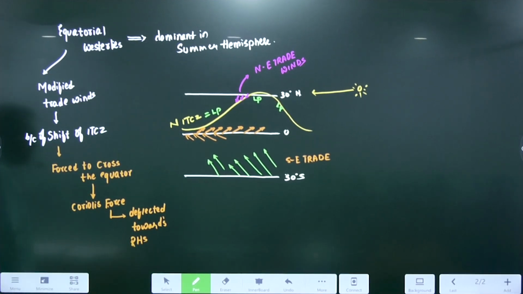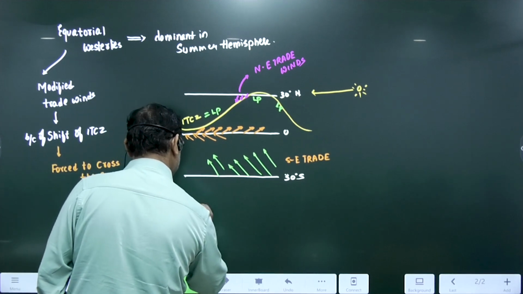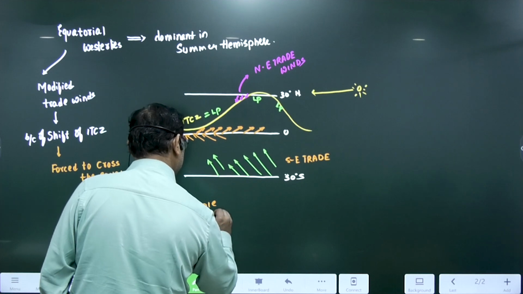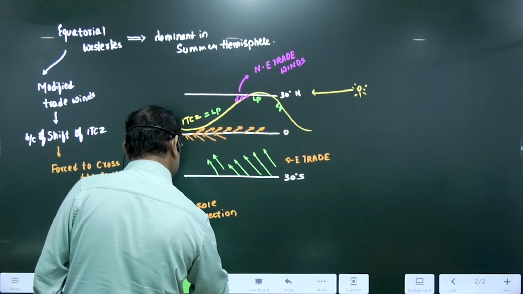This is nothing but Coriolis deflection. Because of the deflection, they become westerlies.